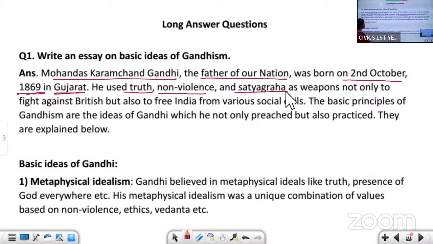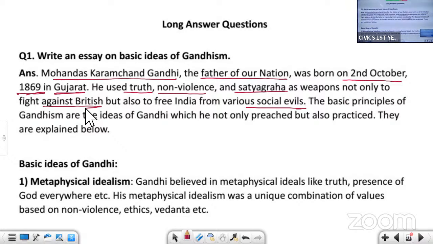He used these weapons not only to fight with the Britishers, but also to free India from the evils of the society, like the sati system, discrimination on the basis of caste, and child marriages.